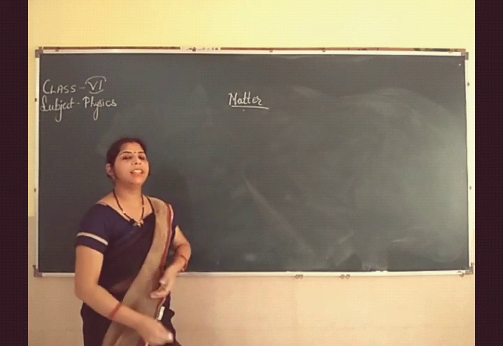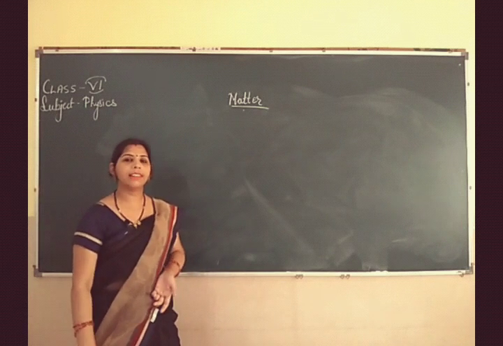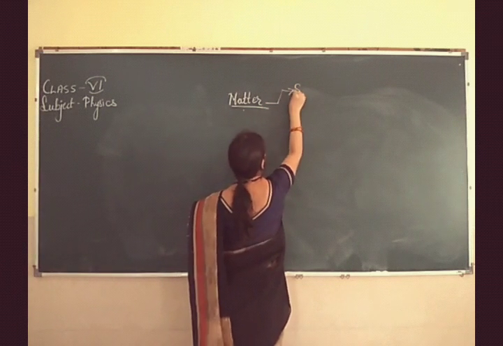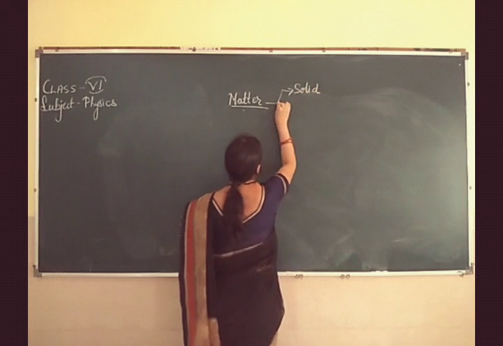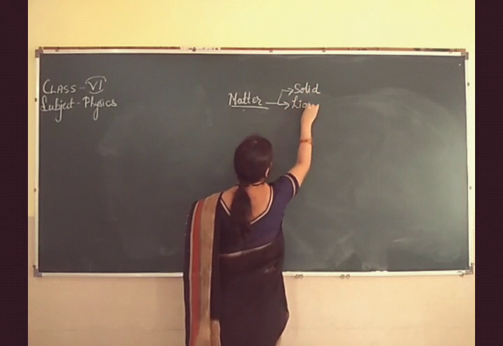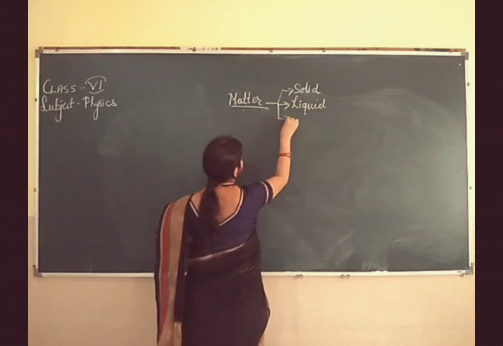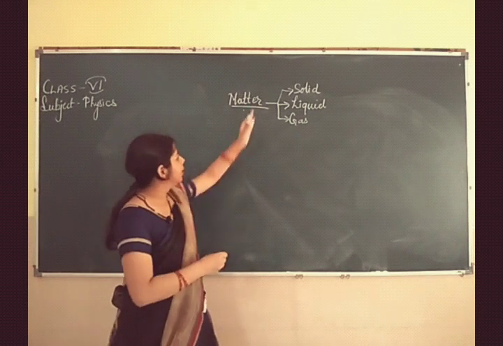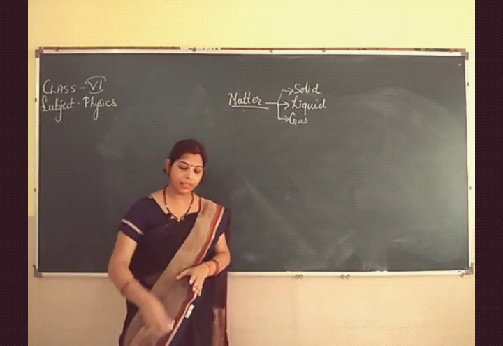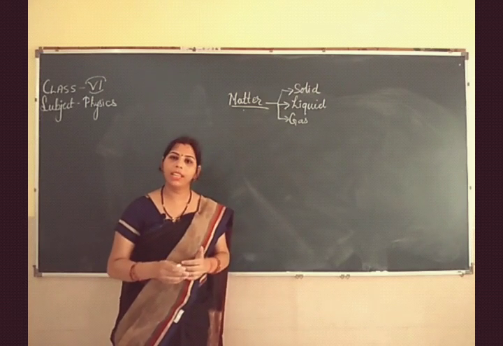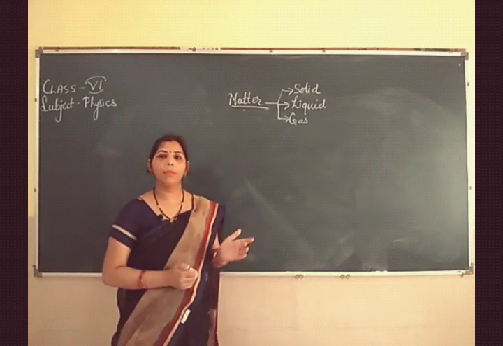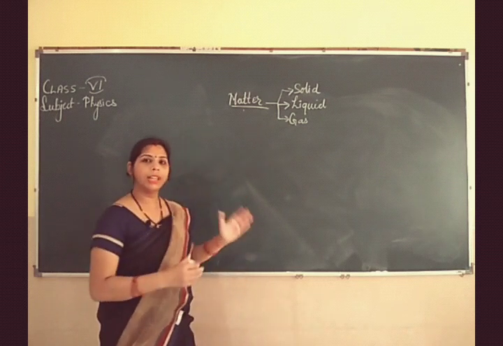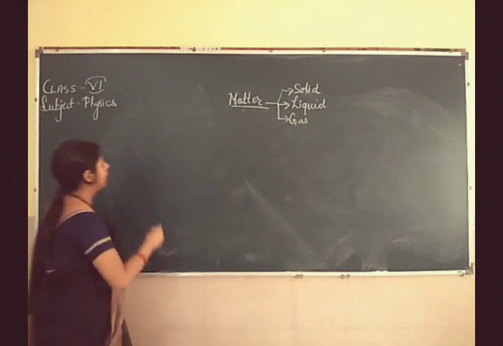So you also studied about the 3 states of matter in the previous classes, but once again I am going to tell you, the 3 states of matter are solid, liquid and gas. Now let us see the different properties, and on the basis of those properties, whatever the differences are there in these solid, liquid and gases. I am going to make a table and you will easily understand this.